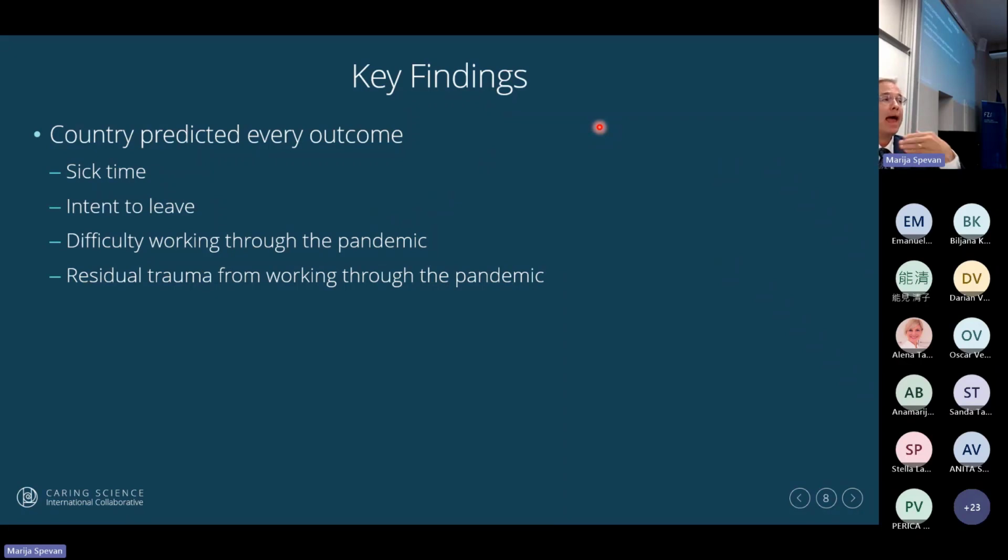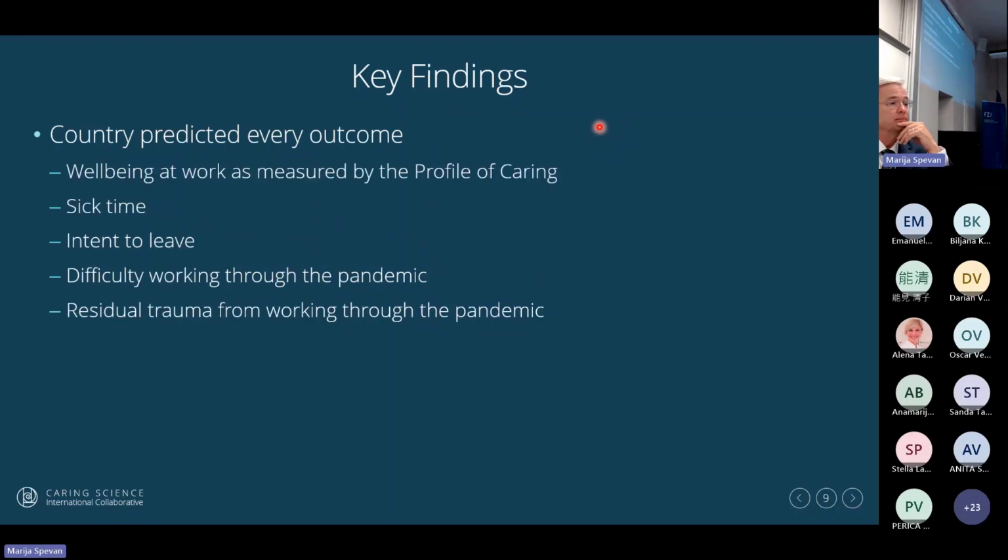We find about half the nurses are still struggling with the difficulty they went through. And I hear this around the globe. Some units say we didn't have a difficulty, and others say that we did. But some nurses are really struggling.